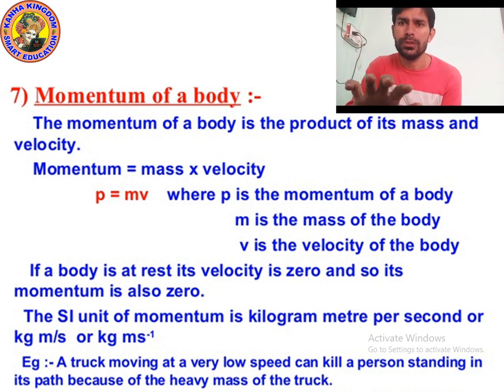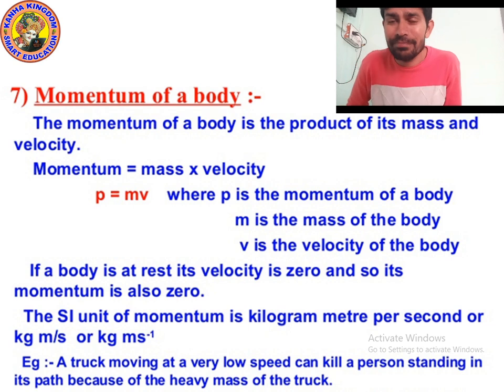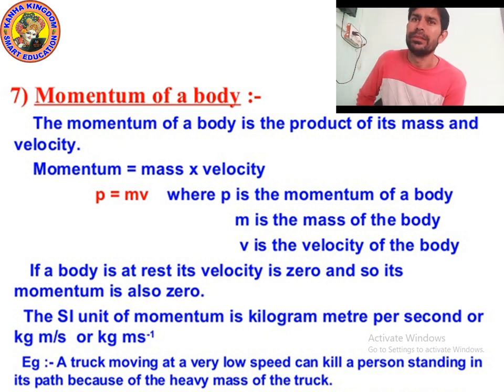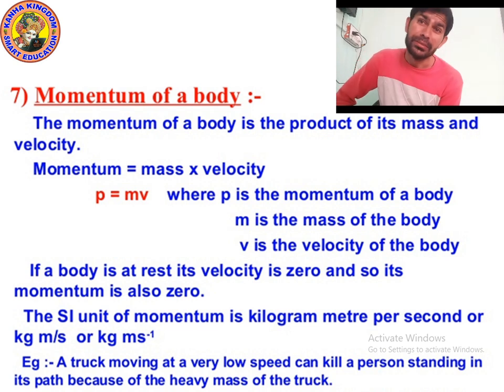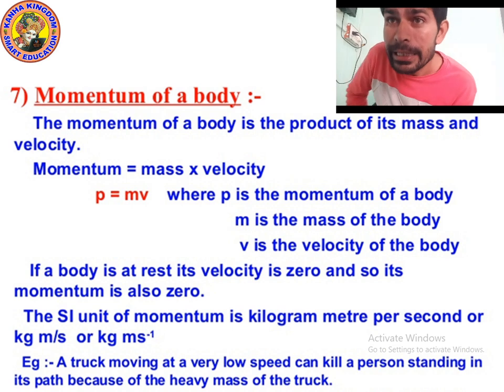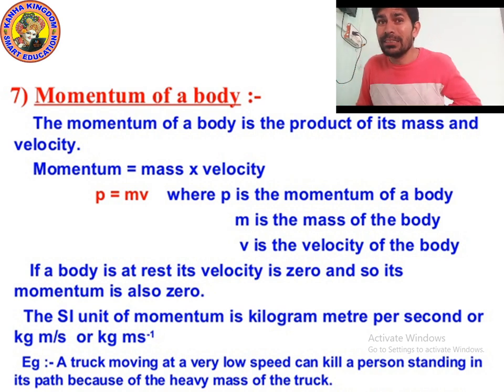As you can see on your screen, there is one example. Suppose you are driving a truck. The truck is moving at very low speed. But even though the speed of the truck is low, the truck can still kill any person standing in front of it or standing in its path.